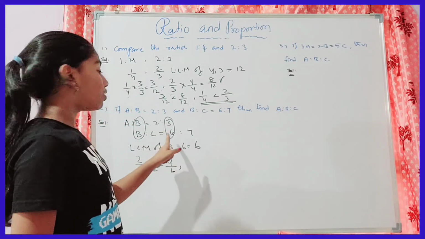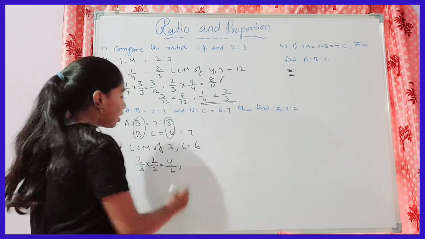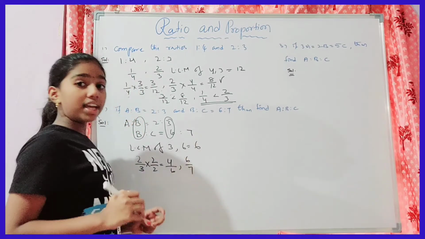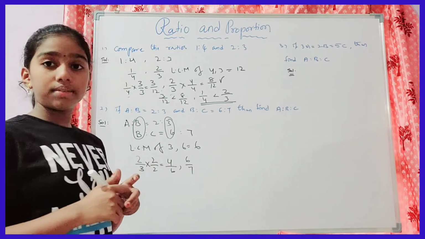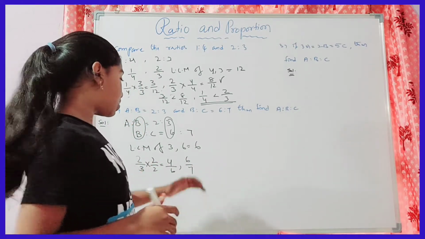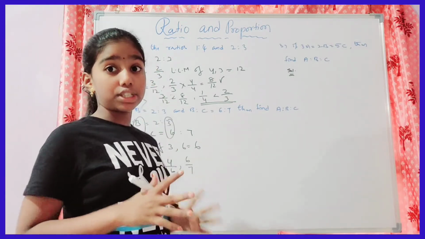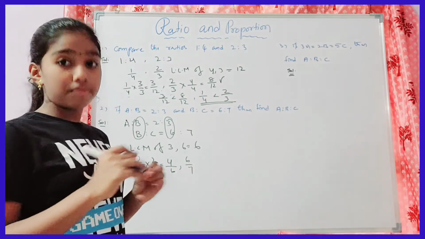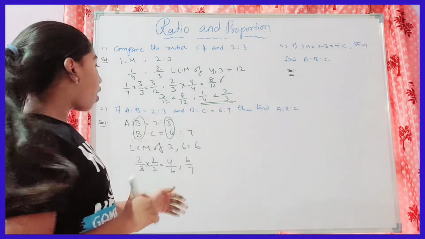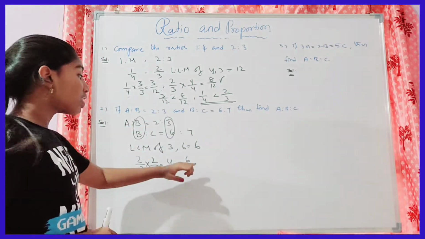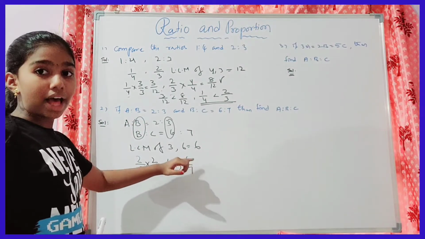And the second value is 6 is to 7. We don't want to change the denominators, or change the fractions into like fractions. We only want to make the B values equal, so we look at the B values only.